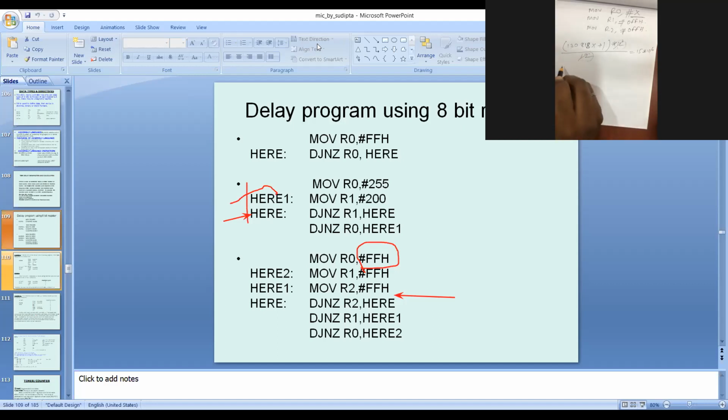So just calculating: 130818 x is equal to 15 into 10 to the power 6 minus 1. So x is equal to 15 into 10 to the power 6 minus 1 by 130818. Calculate what the value is.